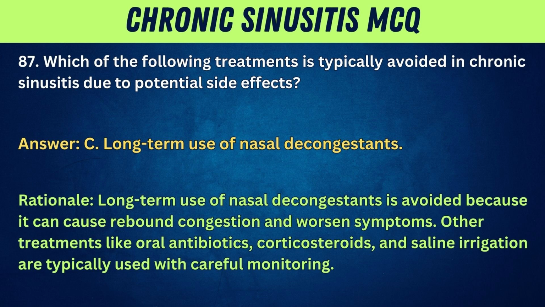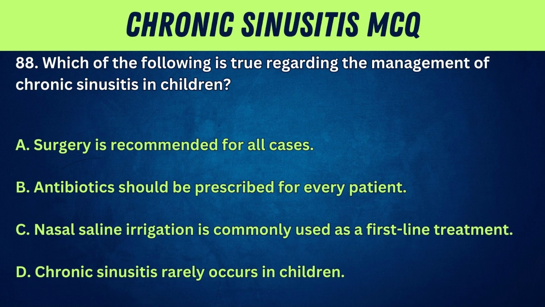Other treatments like oral antibiotics, corticosteroids, and saline irrigation are typically used with careful monitoring. 88. Which of the following is true regarding the management of chronic sinusitis in children? A. Surgery is recommended for all cases. B. Antibiotics should be prescribed for every patient. C. Nasal saline irrigation is commonly used as a first-line treatment. D. Chronic sinusitis rarely occurs in children.